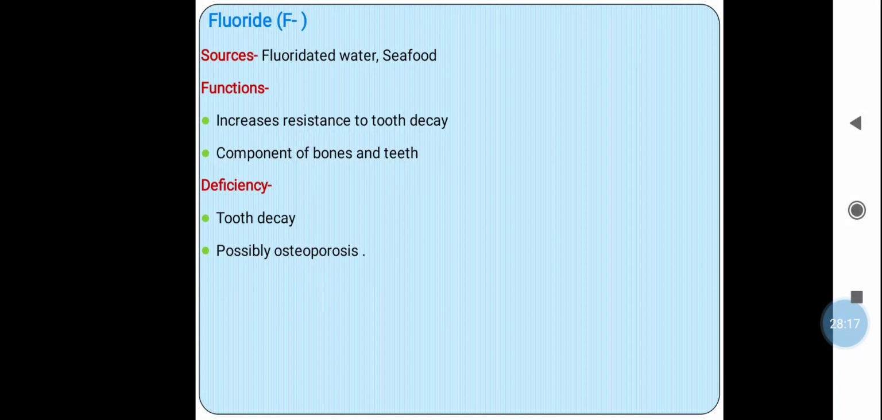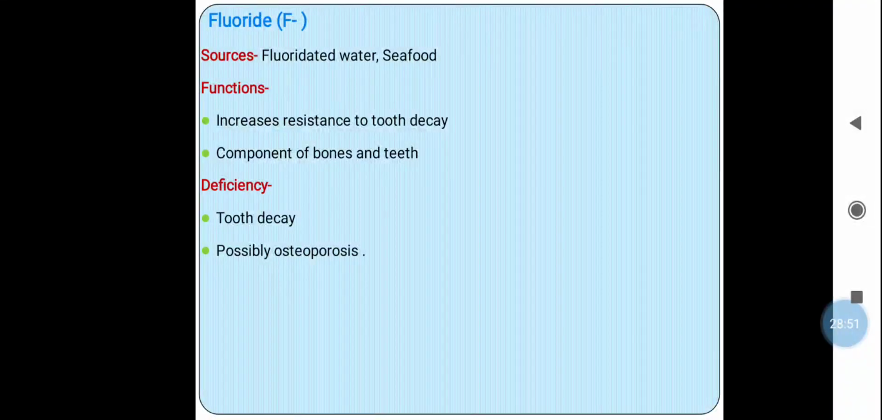Then the next mineral, it is a fluoride. So sources of fluoride are the fluoridated water and seafood. Functions of fluoride are, it increases the resistance to the tooth decay. Okay, it prevents the decaying of the tooth. Again it is a component of the bones and the teeth.